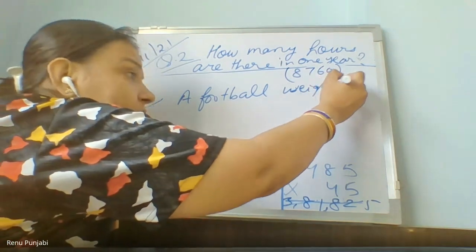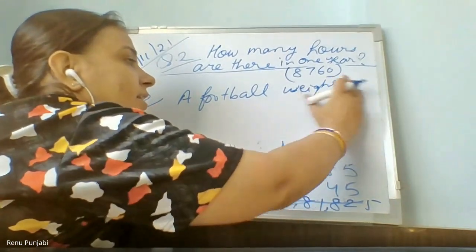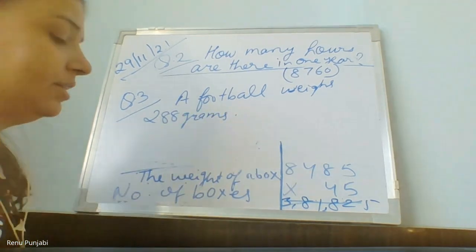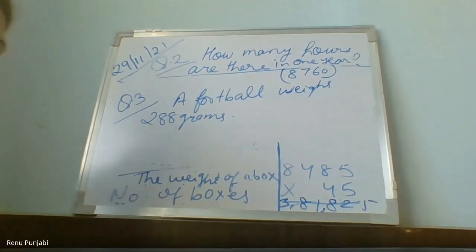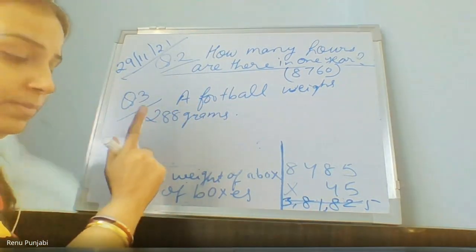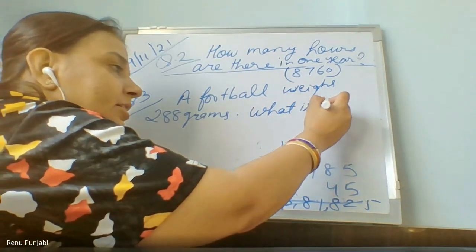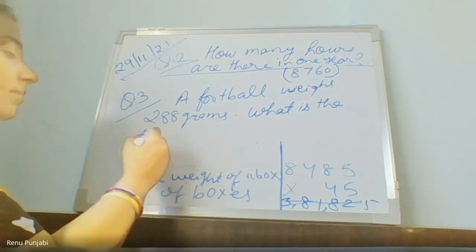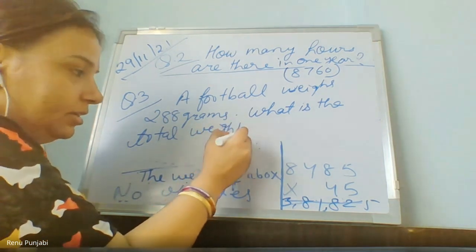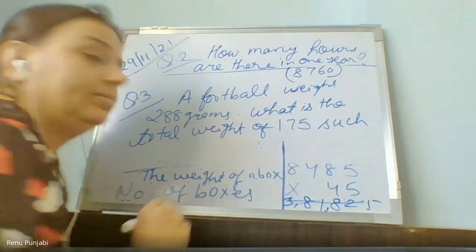A football weighs 288 grams. I'm writing a short form for grams, or I can write it here. 288 grams. एक फुटबॉल का वेट है. What is the total weight of 175 such footballs? This is the weight of one football, and what is the total weight of 175 such footballs?